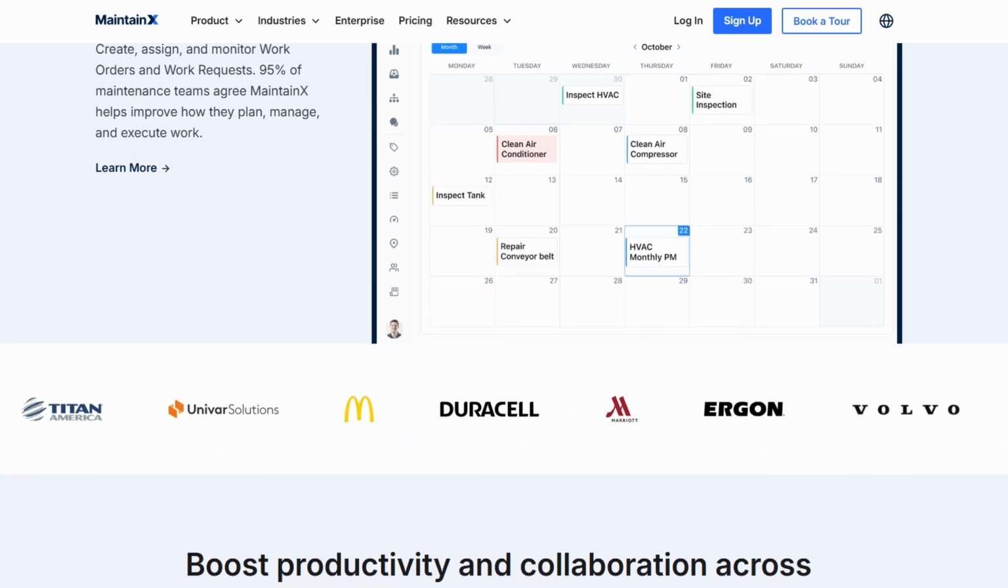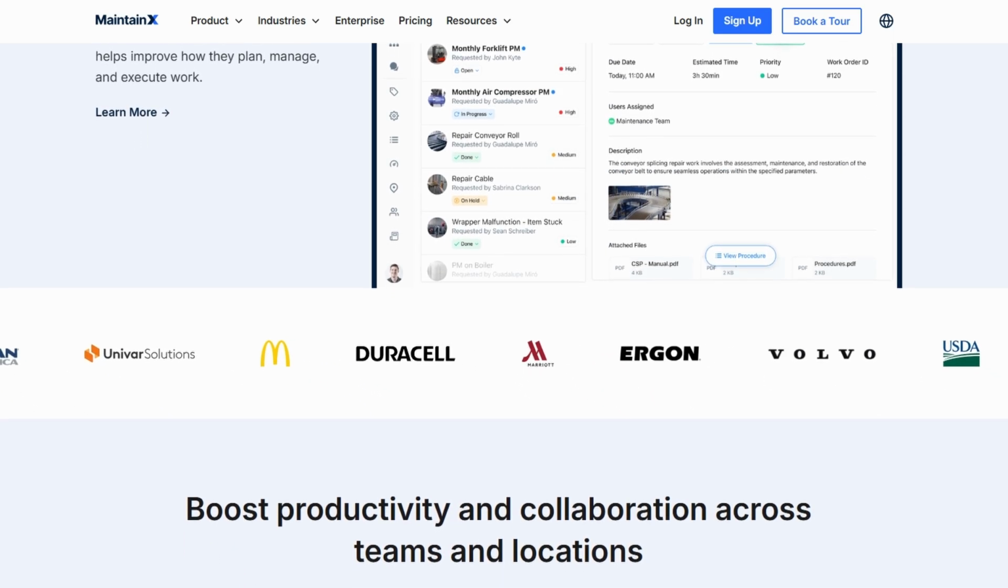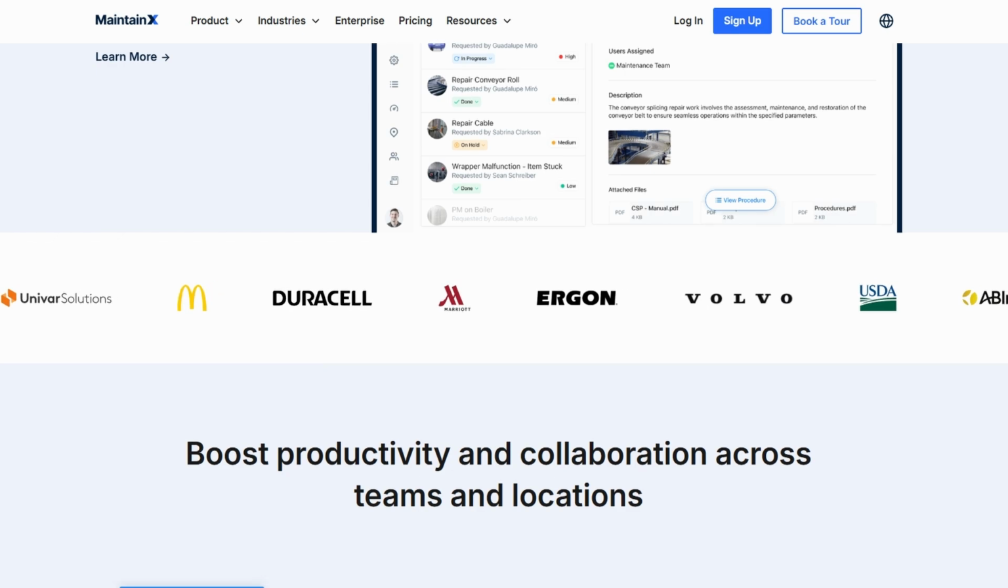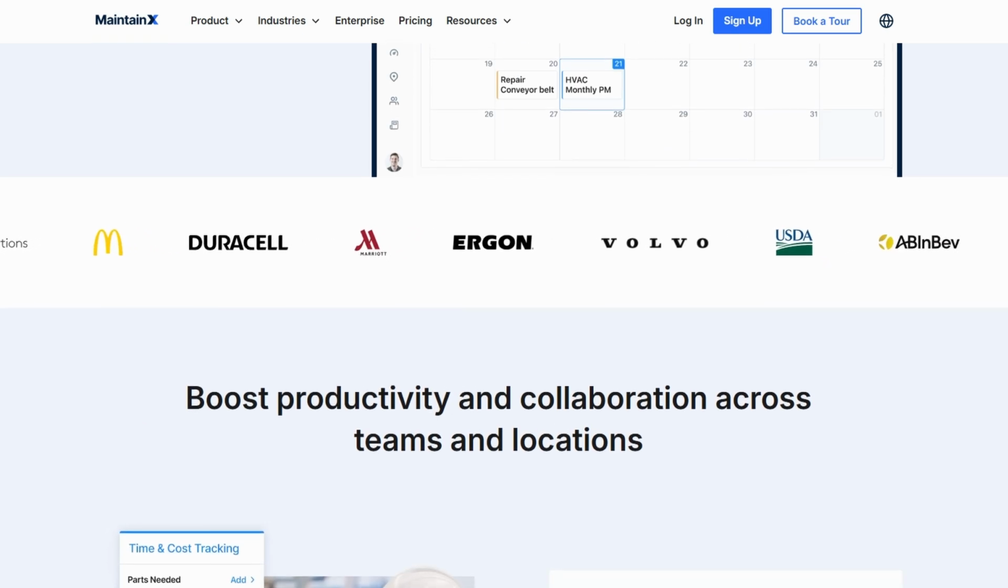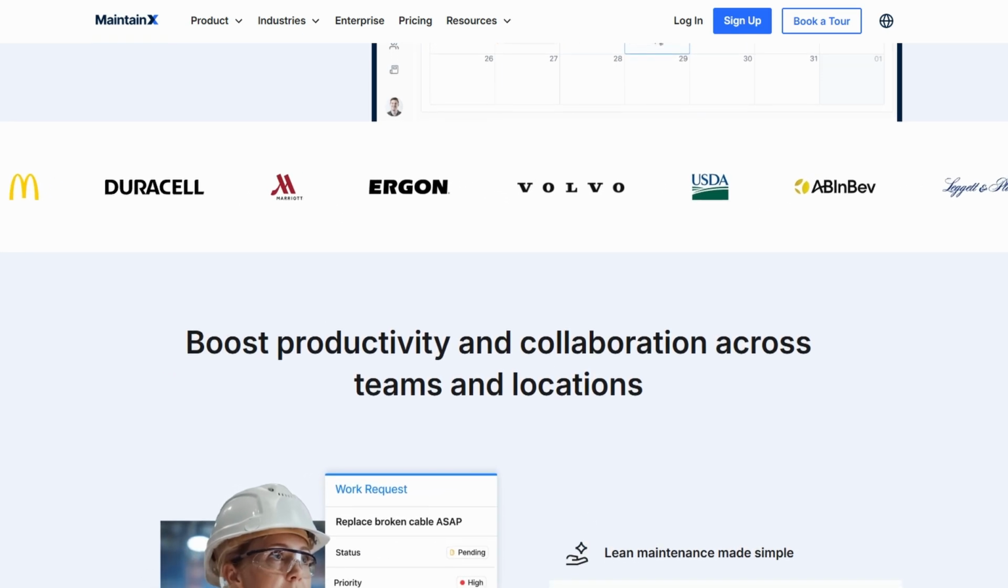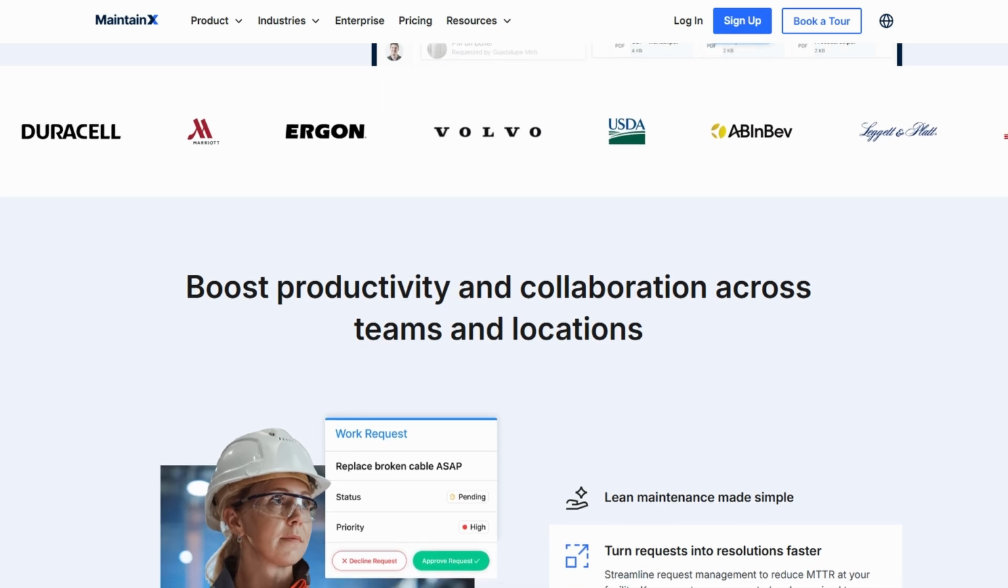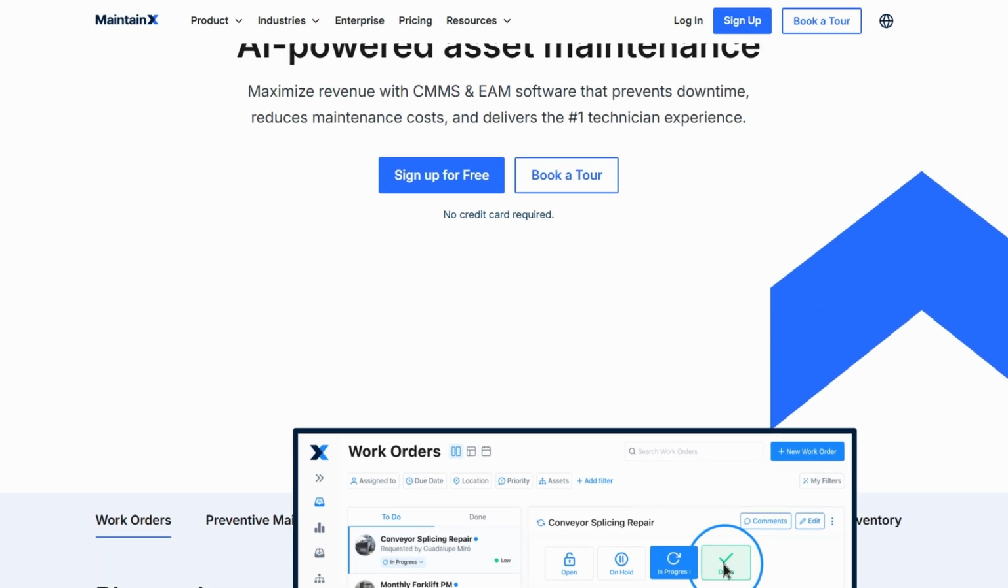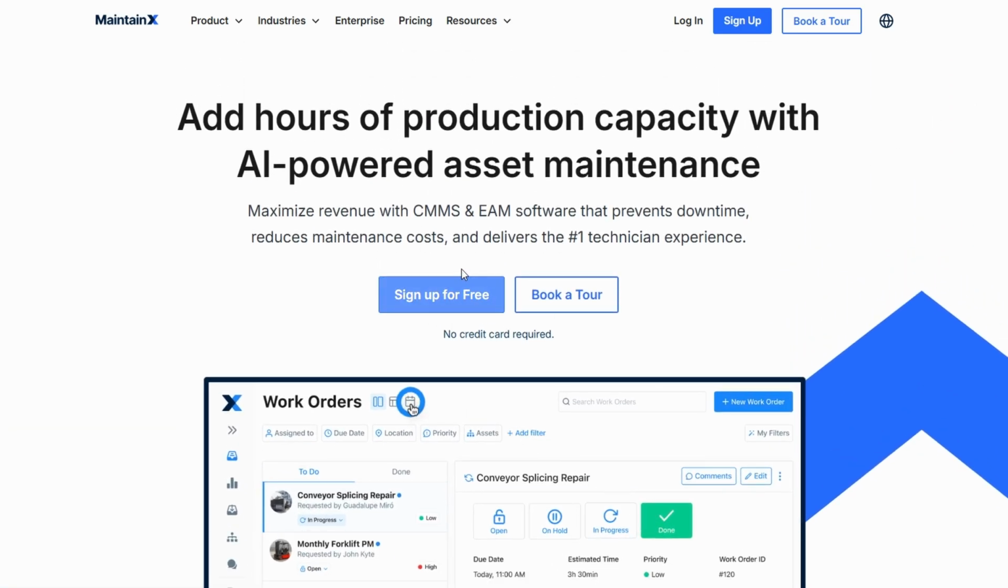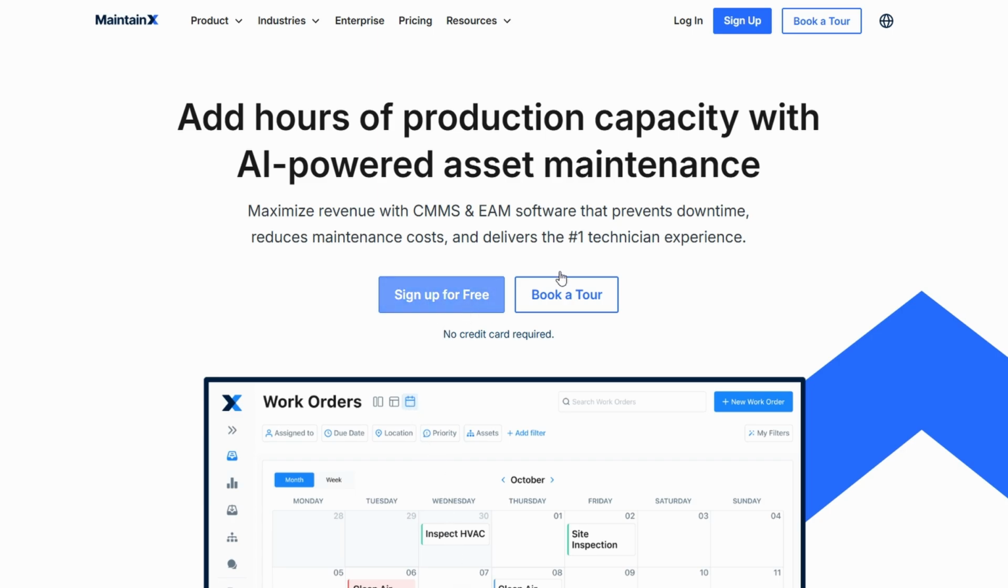Let's start with the basics and get you all set up in MaintainX. If you're new to the platform, the first thing you need to do is create an account. Simply click the Create Free Account button to begin the process. If you're already a user, just go ahead and log in.